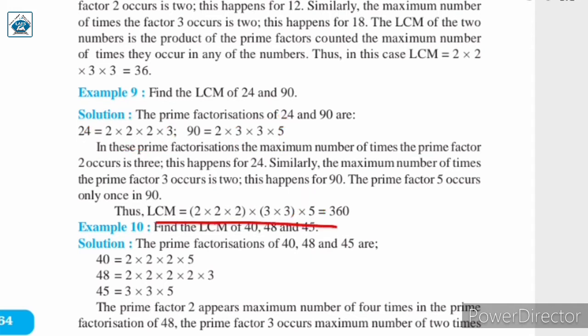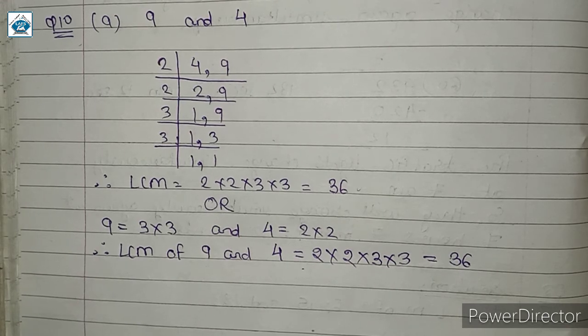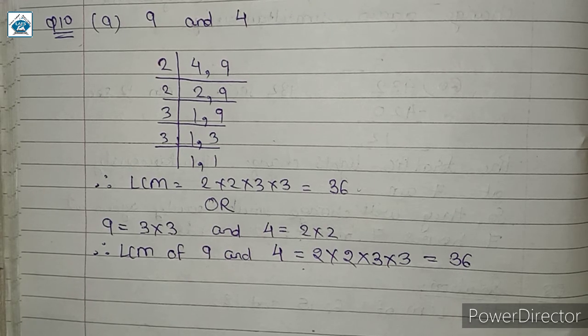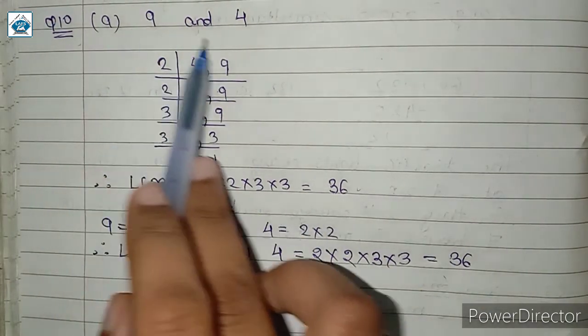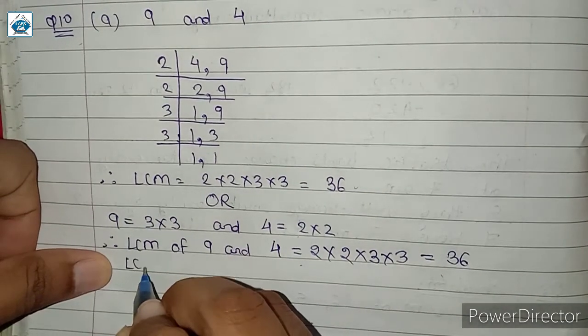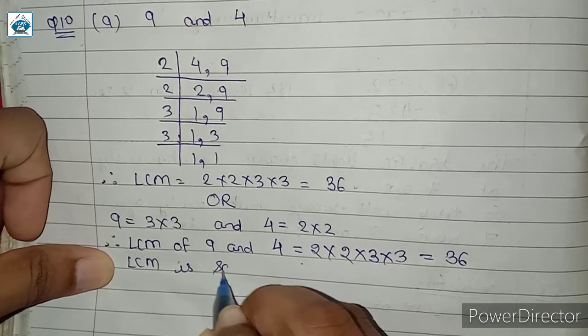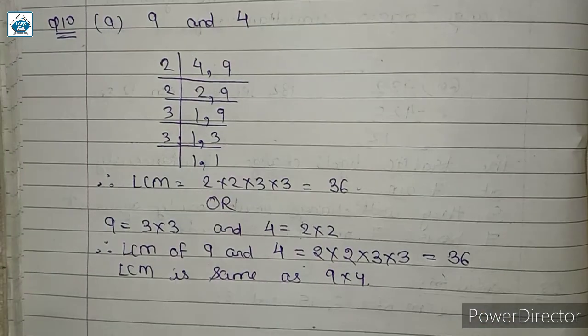So in this way we will find the LCM of two given numbers. Coming back to question number 10, here in this question we are asked to observe a common property in the obtained LCMs. Is the LCM the product of the two numbers in each case? When we are talking about the first case here, 36 is nothing but 9 multiplied by 4. So in this case the LCM of 9 and 4 is the same as 9 multiplied by 4. So yes, in this case we can observe a common property in the obtained LCM.